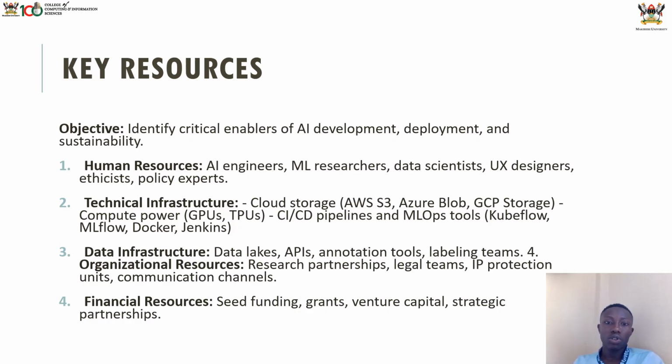In technical infrastructure, we need where to store our system to be working worldwide. And then data infrastructure, we need data to keep training our models. Then financial resources, we need grants, we need funding, to make it big and to sustain our human resources.